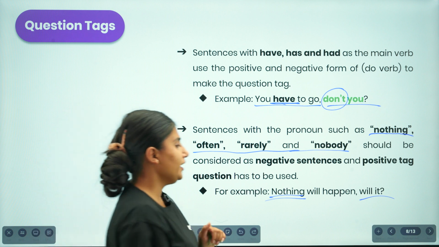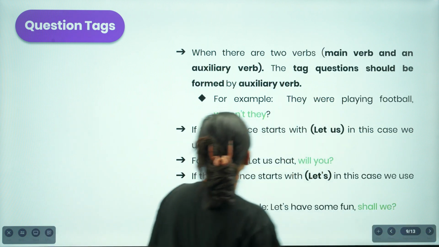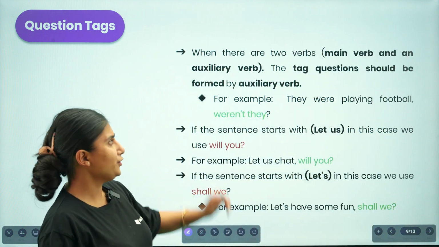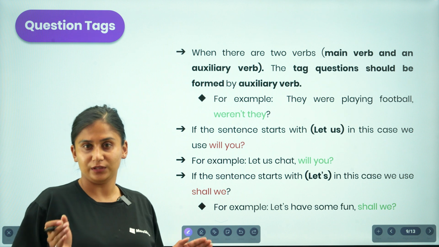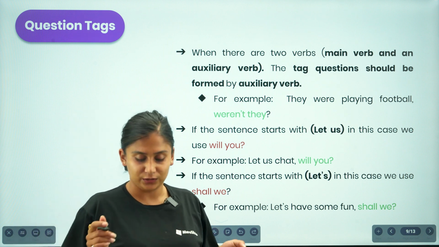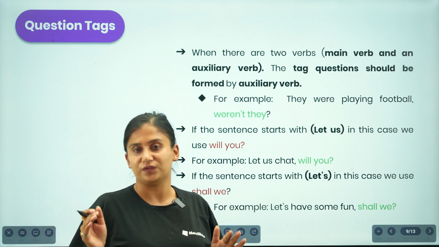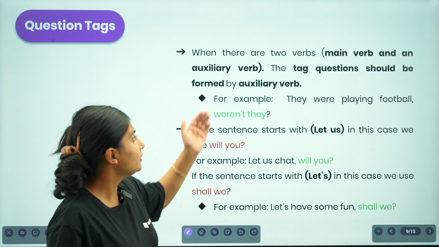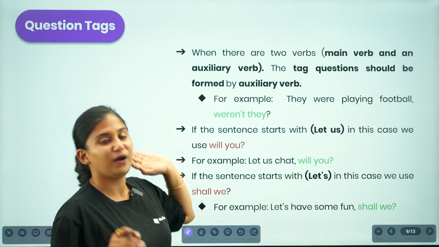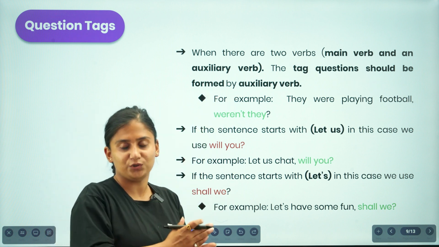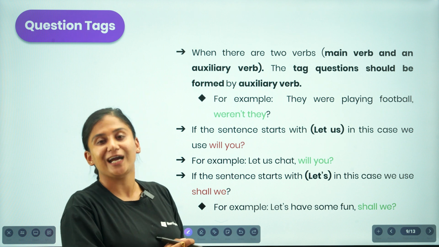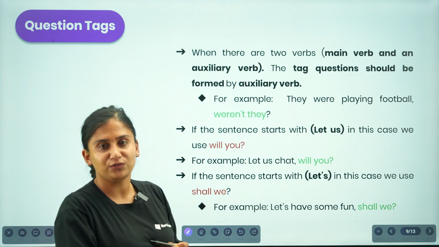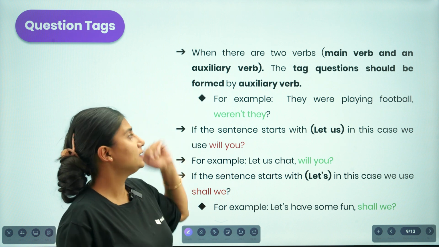Okay. Now moving on to the next idea, when there are two verbs. If you are provided with a statement with two verbs, that is an auxiliary verb and the main verb, the question tag should be formed by the auxiliary verb. You should be putting emphasis on the auxiliary verb, and based on that particular auxiliary verb, you are supposed to create a question tag.